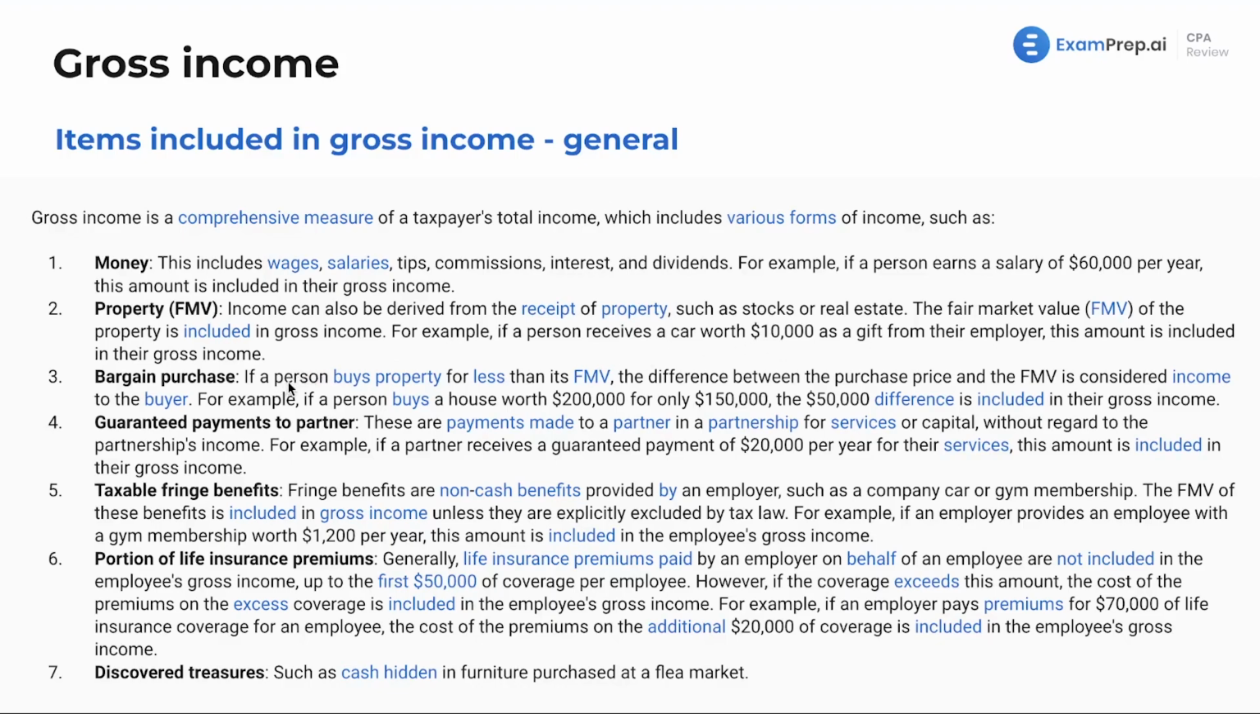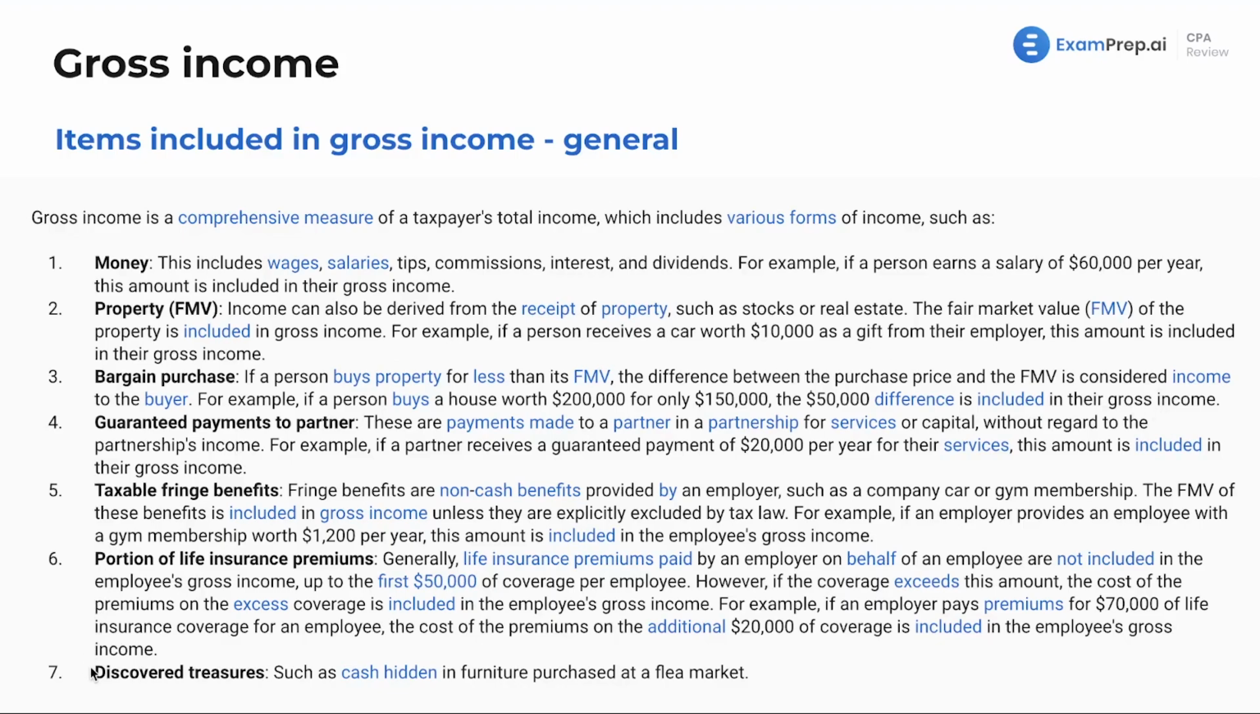A bargain purchase: if a person buys property for less than its fair market value, the difference between the purchase price and the fair market value will be considered income to the buyer. For example, if a person buys a house worth $200,000 for only $150,000, that $50,000 difference is included in their gross income. Now, one thing I will say, some of these things are a lot more difficult to enforce.